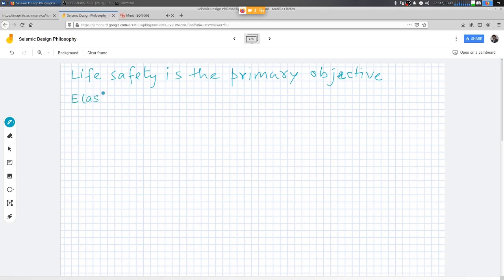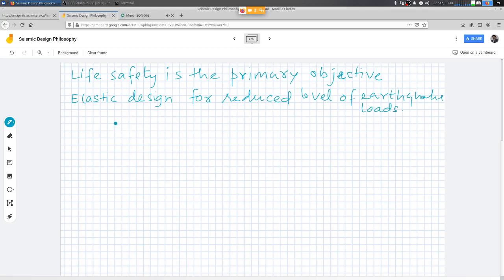Elastic design for reduced level of earthquake loads. So how do I do that?